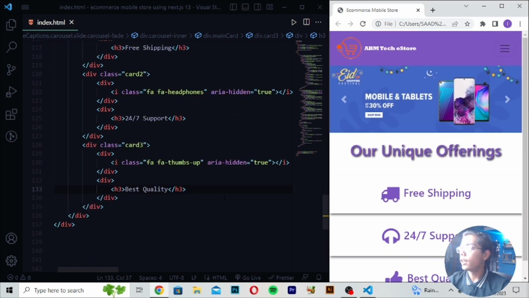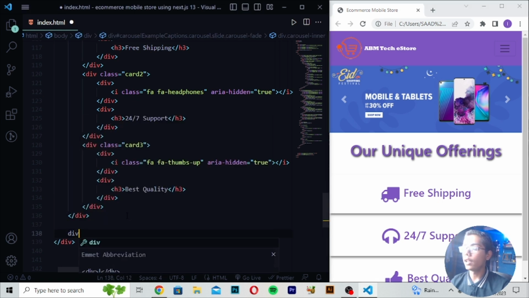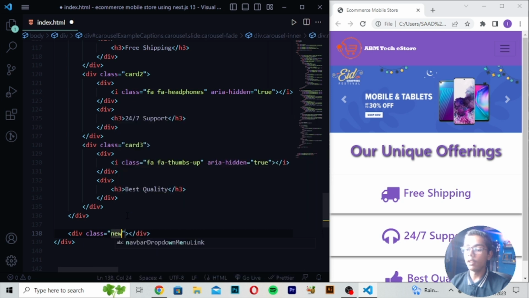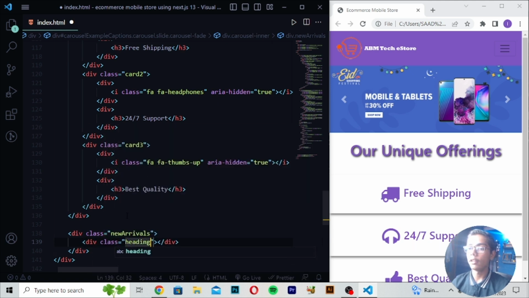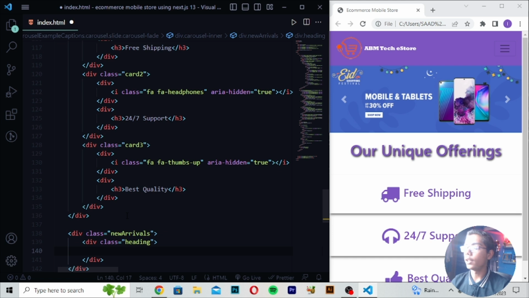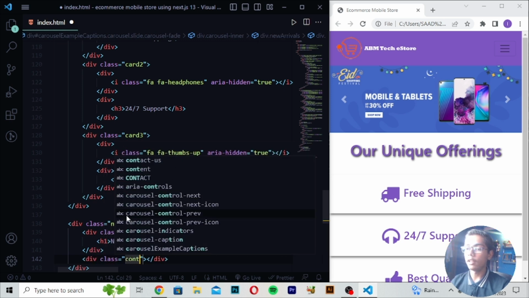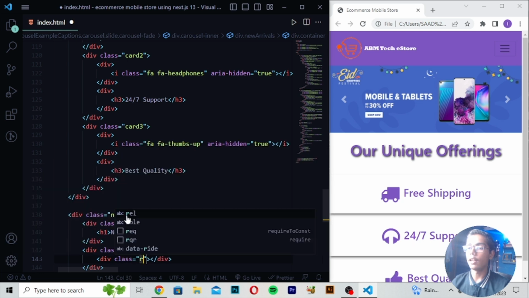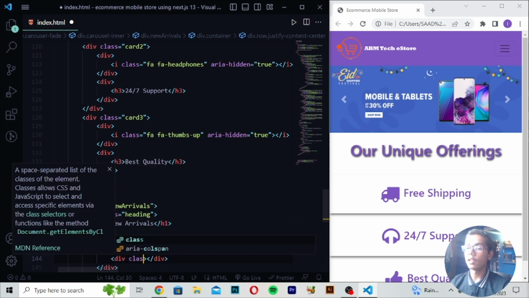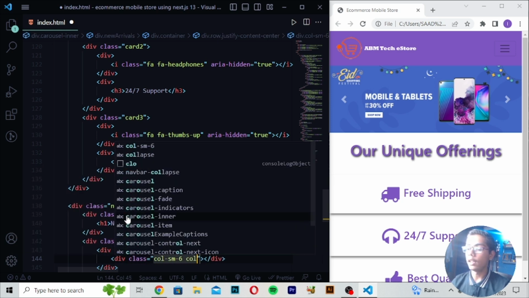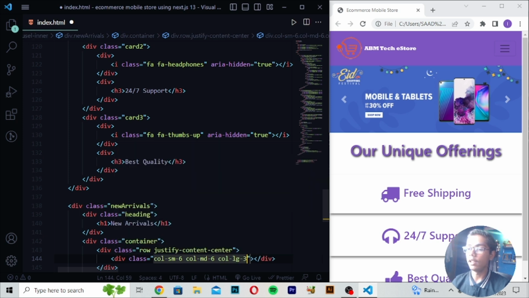After getting these things, here you have to move after the 3 divs which we have written here, so I will be moving down, then you have to write here div class, and then you have to write here new-arrivals, so here I will be writing this, then you have to write here div class heading, and then when you just written this, here you have to write here h1 and then write here New Arrivals, then you have to write here div class, and then I will be now writing here container, and here you have to write here div class row justify-content-center, and here I will be now writing div class col-sm-6, write here col-md-6, write here col-lg-3, then you have to